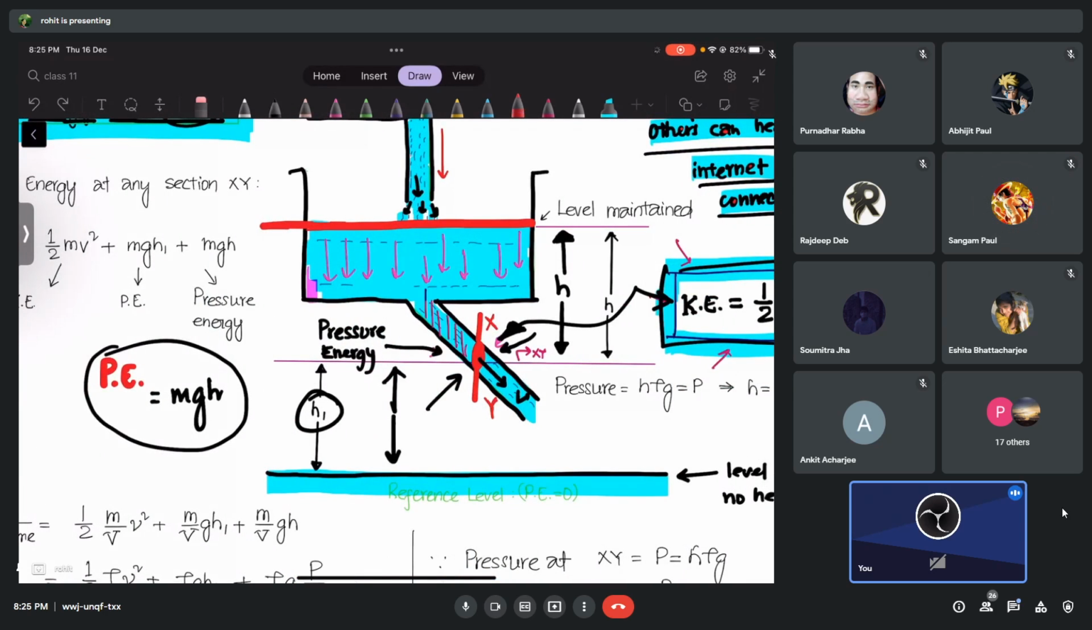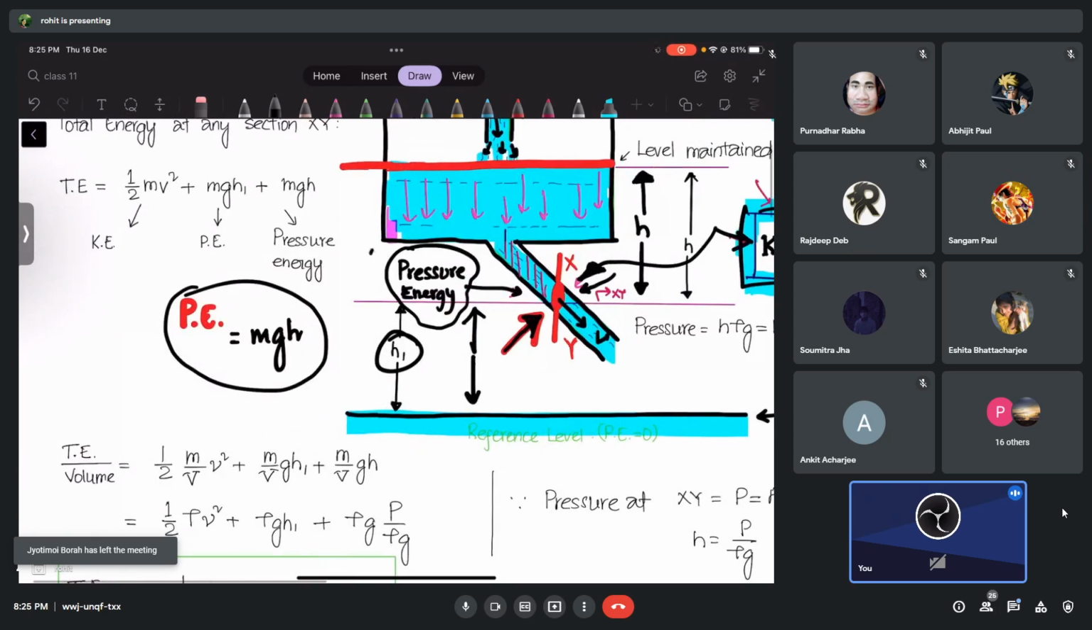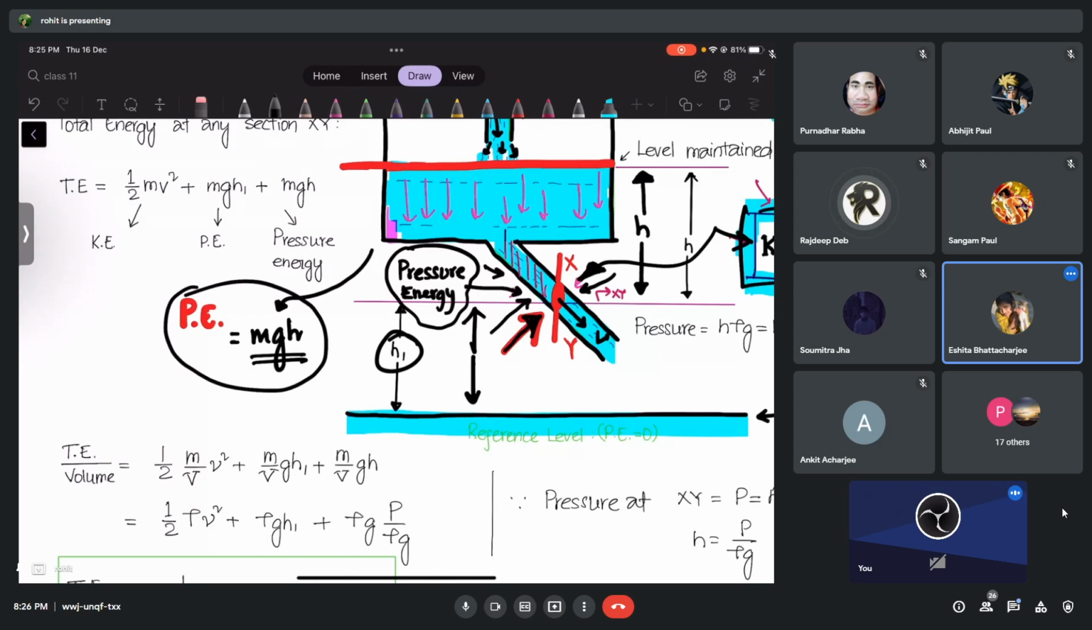Yes, sir. They have liquid above that level, right? And what do they do with that potential energy? They apply pressure at this cross section. Can you understand? They apply pressure at this cross section, and instead of calling it potential energy, we call it pressure energy. The formula is the same, because it is the potential energy only that appears here as pressure energy. So the formula is not different.